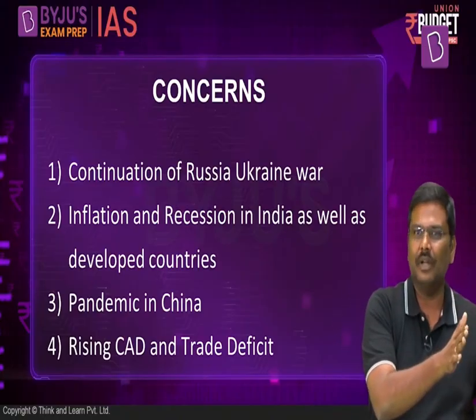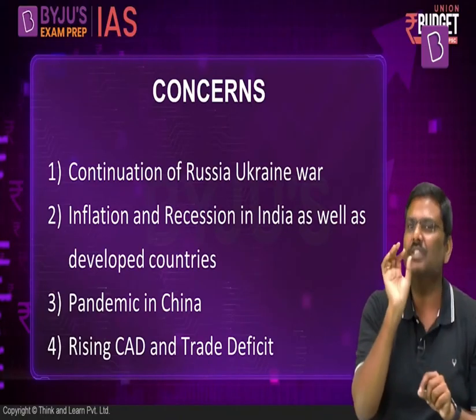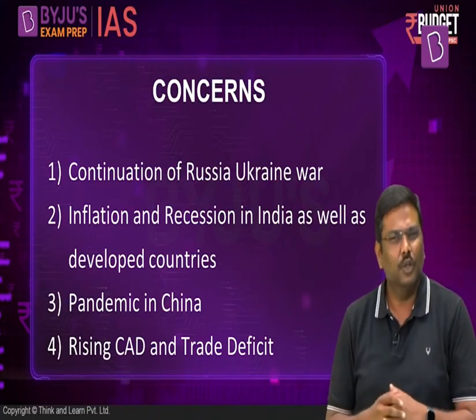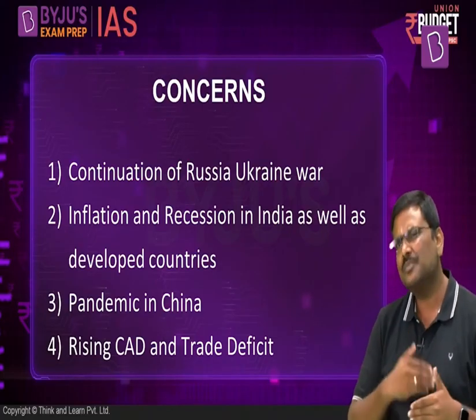So whatever proposals have been made by the government, whatever financials have been provided by the government, always take these numbers with a pinch of salt. Why? If any of these four concerns that I've listed here materialize, what do you think will happen? Do you think if the current account deficit widens and the trade deficit widens, exports will continue to grow from India?